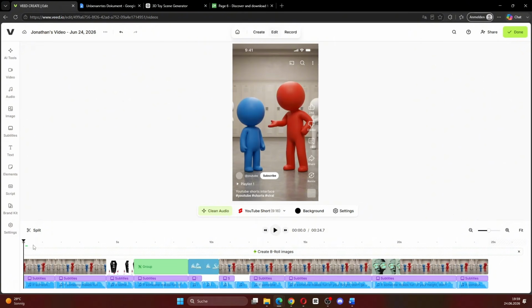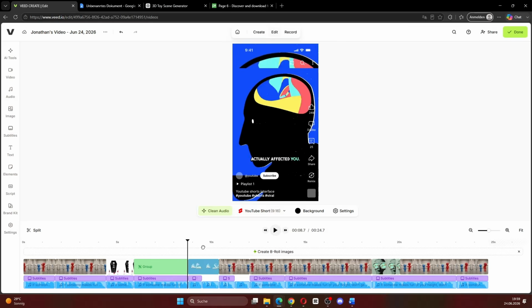All that's left now is adding background music. You can add music inside the editor, or you can add it later when uploading the short. For this example, I want to show you the raw clip.